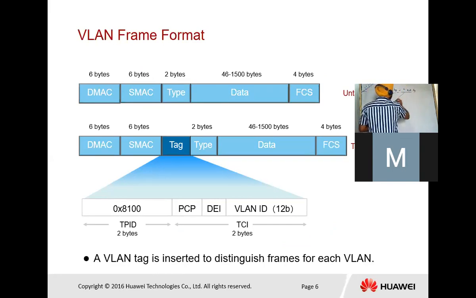This 4 byte is further divided into two parts: 2 bytes for TPID and 2 bytes for TCI.